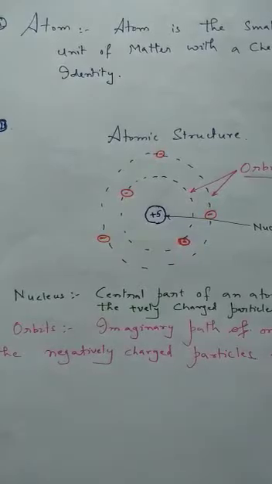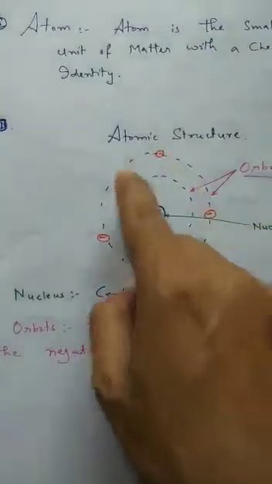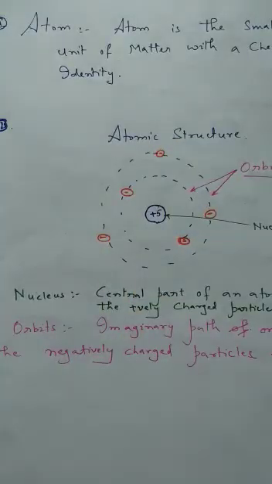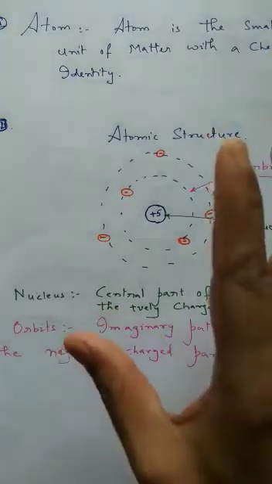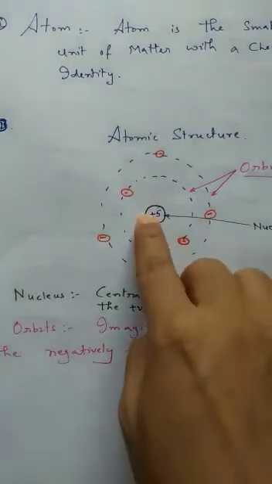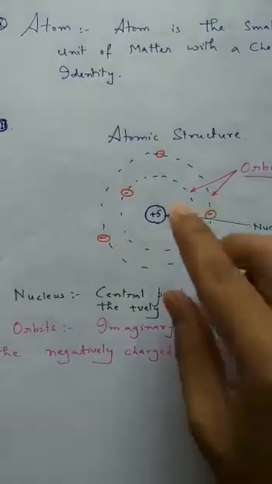Now, in this atom there are 5 positive charges and there are 5 negative charges. Plus 5 minus 5 makes it 0. So we can say that a neutral atom will never carry any charge, because all the charges would be cancelled. The total number of positive charges inside the nucleus would be equal to the total number of negative charges.